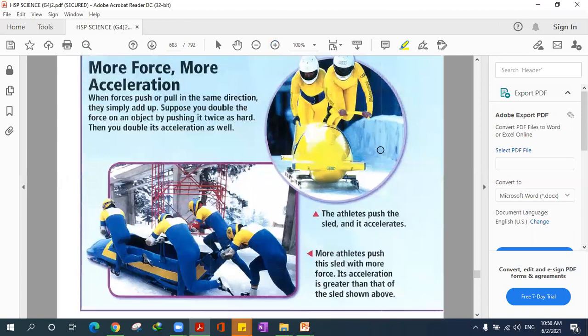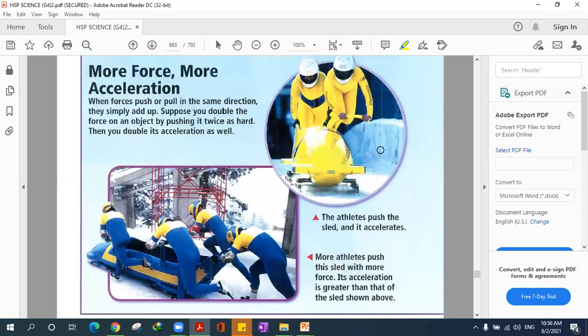Now I want you to look at this picture really well. At the top picture, we have these athletes pushing the sled. This is called a sled, you know it. It accelerates with snow, changes its speed and direction, stuff like that.